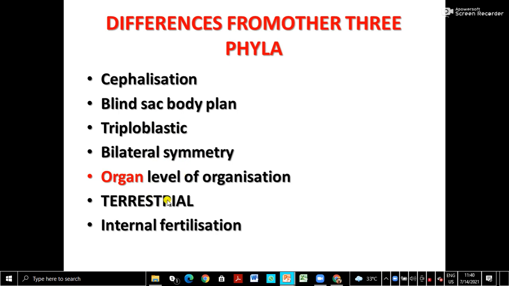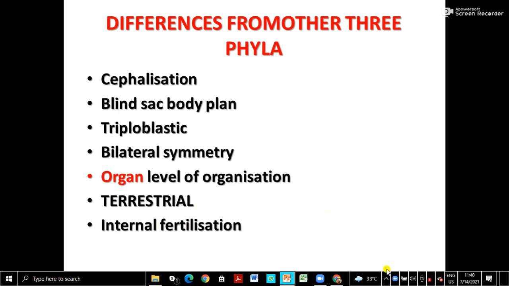Then they are terrestrial. The other three phyla you have seen are aquatic. This is terrestrial. Then fertilization is internal. Okay, internal fertilization. Those who are aquatic have external fertilization, as in the other three phyla you have seen.